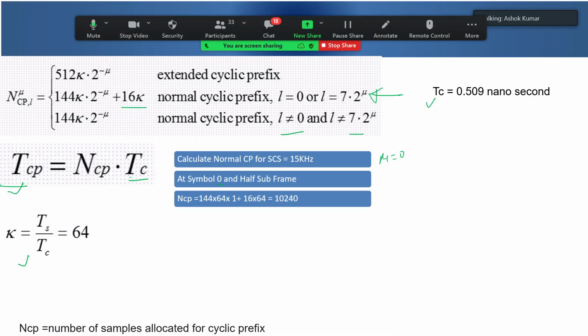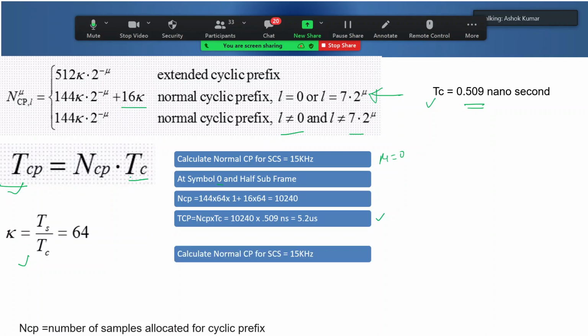Yes, right. Somebody has said it very right. Now calculate TCP. Just multiply this by TC. That is the total time duration of cyclic prefix in case of mu equal to 0. So 5.2 microsecond is the right answer by Abhayji. Yes, very right. Okay.